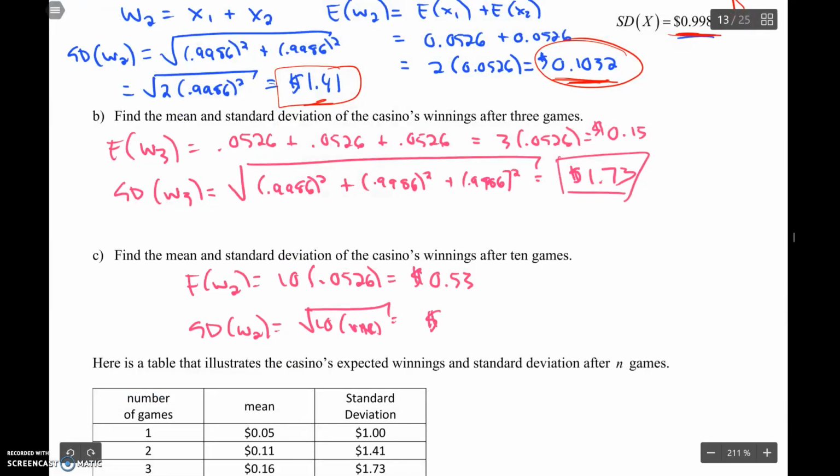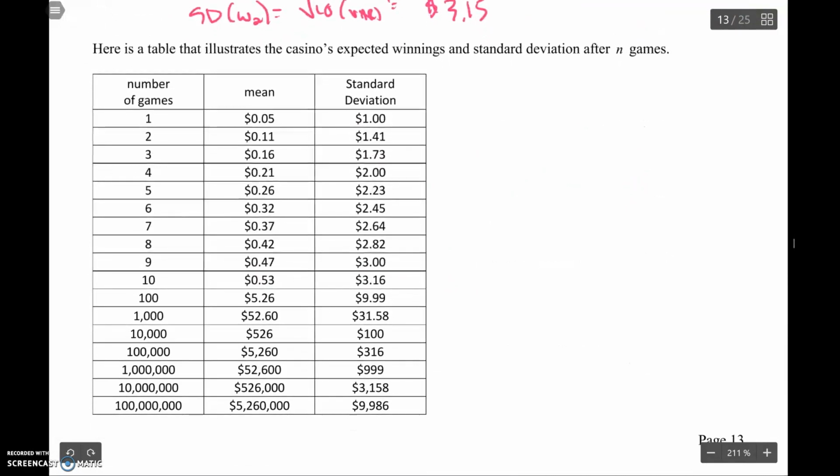$3.15. Still not a good bet for them. But here's a table of this projected to many, many games. 100 games, they can expect to win $5 with a standard deviation of 10. So they still got a chance of losing. You know, a couple standard deviations below the mean and they're losing.